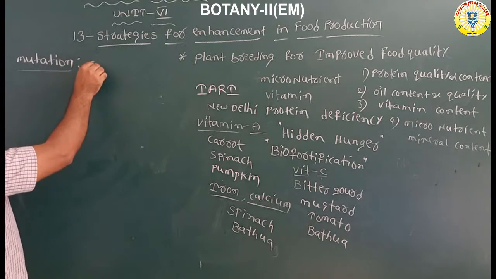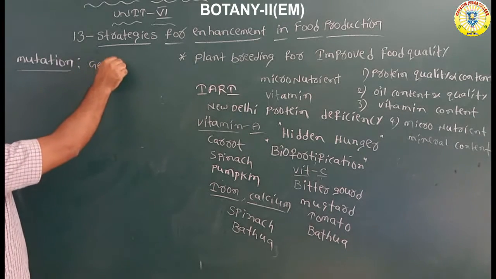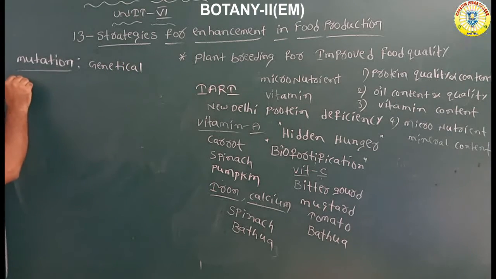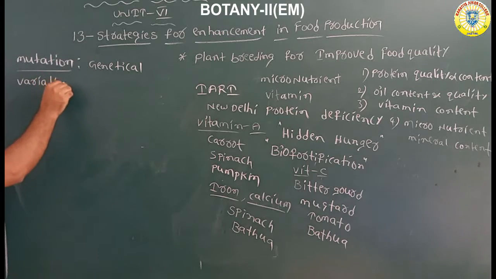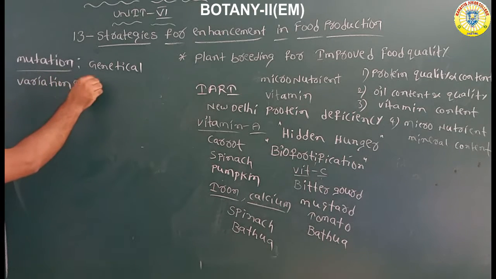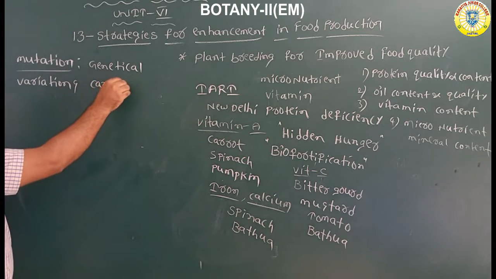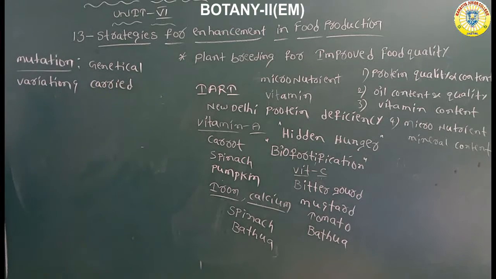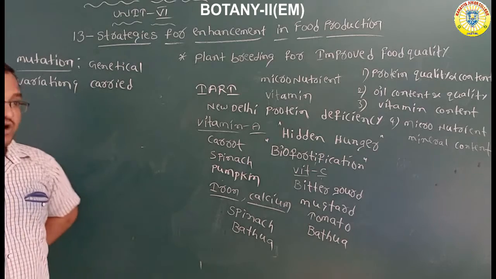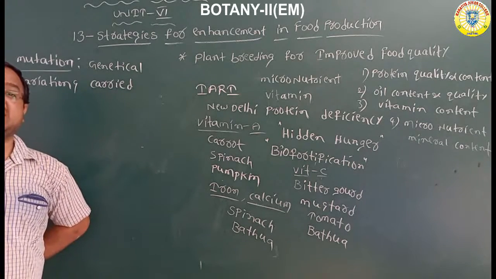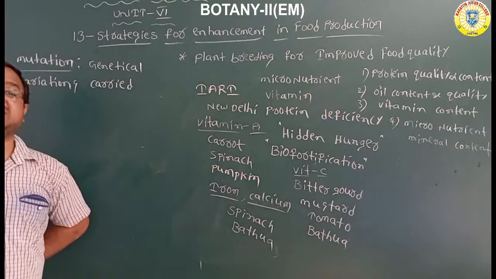Mutation is the process in which genetical variations are carried out by changing the base sequence of genes.